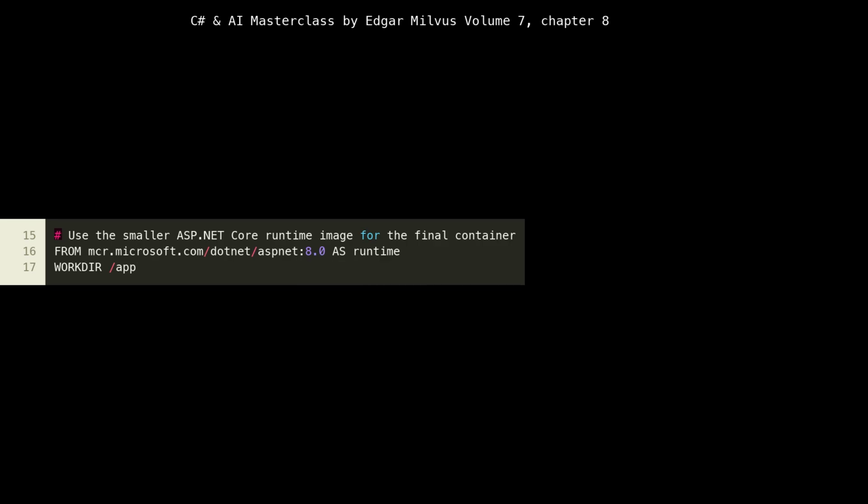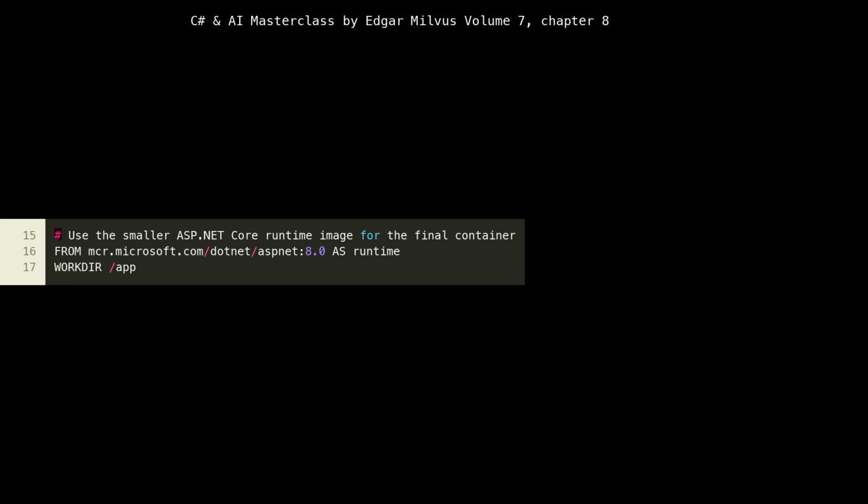Let's look at lines 15 to 17. Here, we initiate the second stage of our multi-stage build, named runtime. We're using the mcr.microsoft.com/dotnet/aspnet:8.0 image. This is a much smaller image compared to the SDK image, as it only contains the .NET runtime necessary to execute ASP.NET Core applications, not the build tools. This choice directly contributes to the principle of creating lean, production-ready container images.